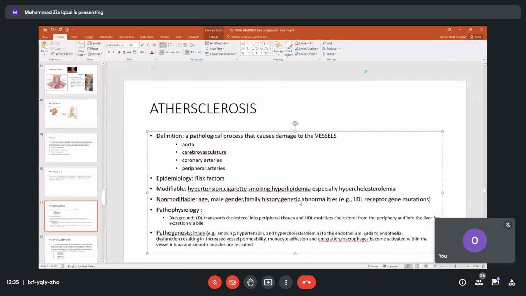It will become dysfunctional, and blood can leak through it. This leads to immigration of blood cells, and macrophages become activated for protection. So this is just one slide as an introduction to atherosclerosis.